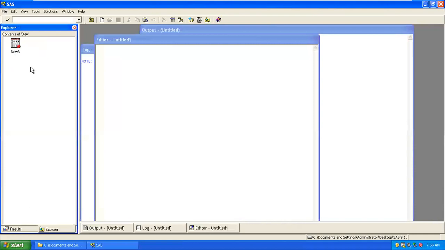So technically, the file name is like work dot new three. So work is basically implied. It's not required to be written, but technically at the back of it, it's written. So by default that file is getting saved into work. But if you're giving a destination, that destination is used to save the particular file. By default the destination is always the work library.